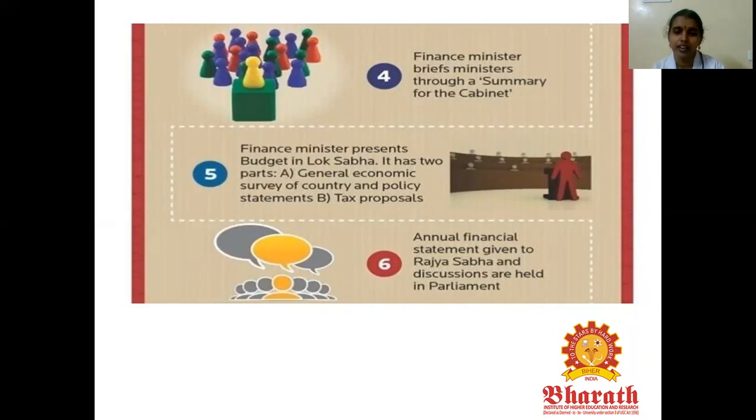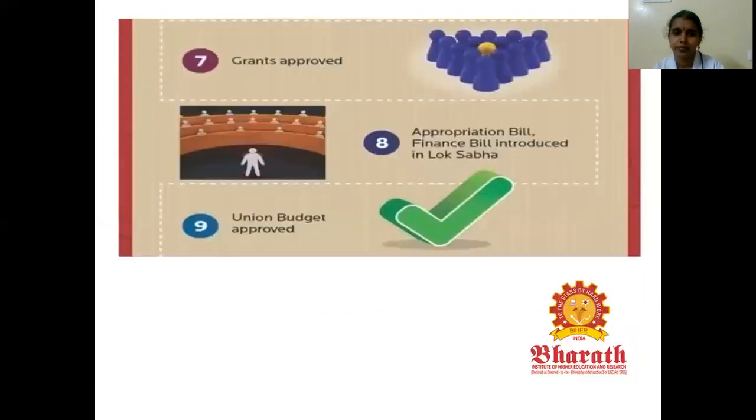Next, the annual financial statement will be given to the Rajya Sabha and discussions will be held in the parliament regarding the financial statement. We already know there are three types of figures in the financial statement: actuals for the previous year, the estimates for the current year, and the estimates for the next year. Based on the annual financial statement, discussions will be held in the parliament regarding the budget.